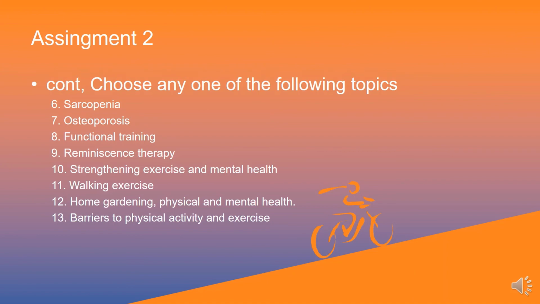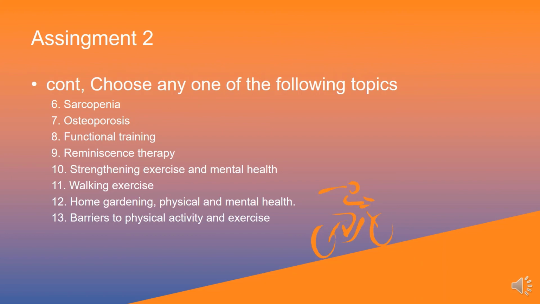You probably want to write about functional training for older people, reminiscence therapy, strengthening exercise and mental health, walking exercise, home gardening. You know, what are the benefits of home gardening on the physical and the mental health, okay?